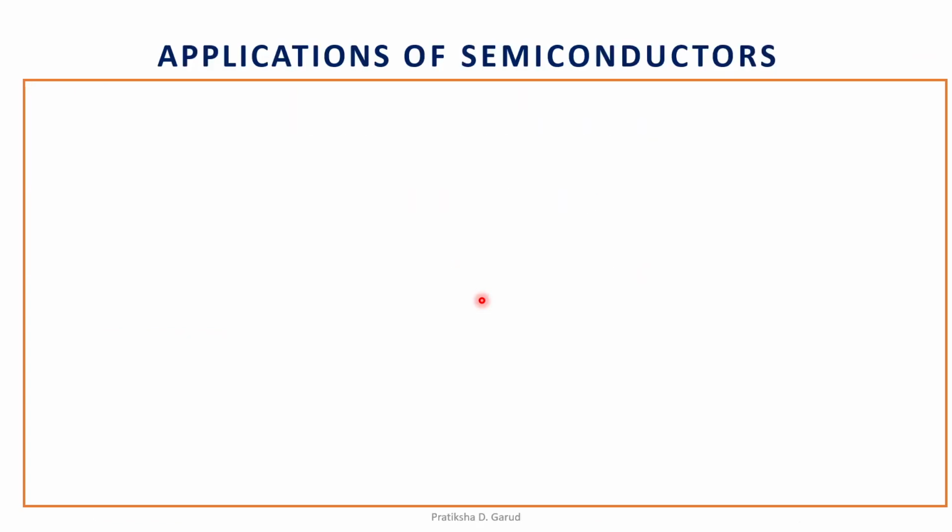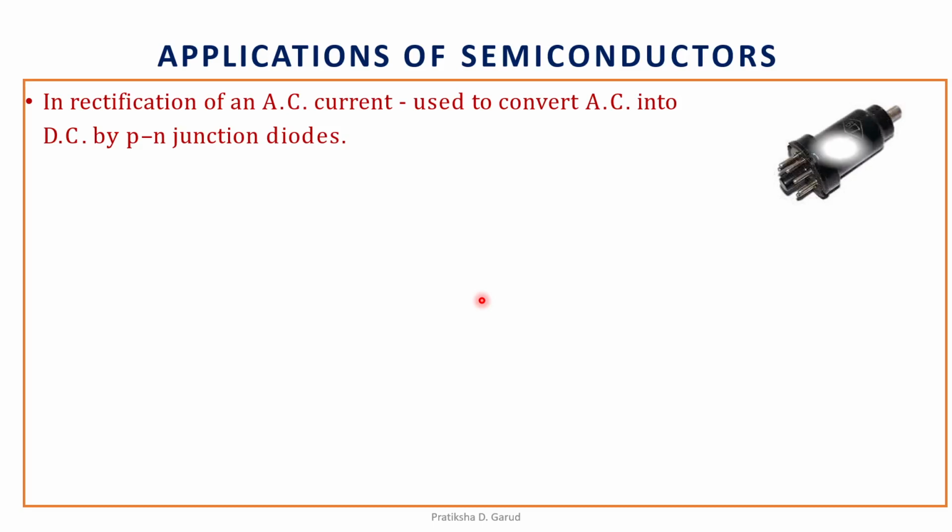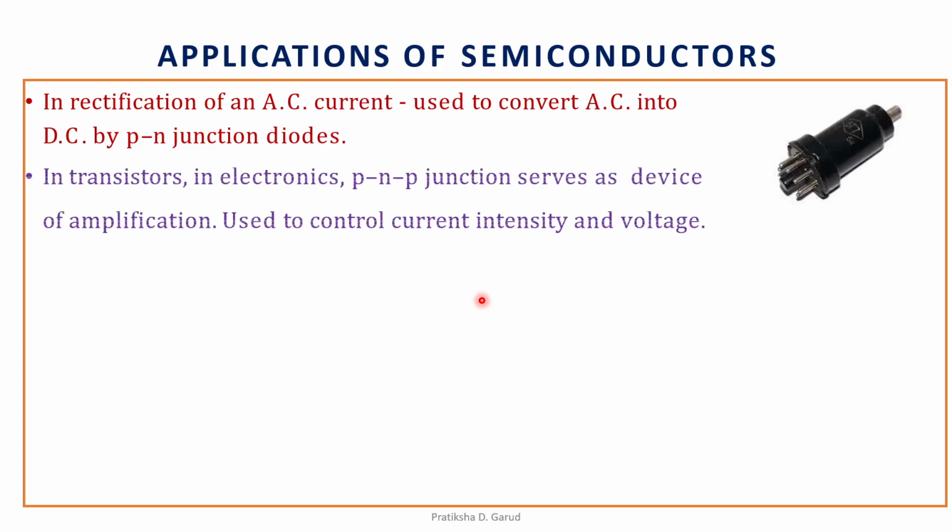Further applications of semiconductors: in rectification of an AC current, used to convert AC into DC by PN junction diodes. So this is a PN junction diode. Then in transistors, in electronics, PNP junctions serve as a device of amplification, used to control current intensity and voltage.